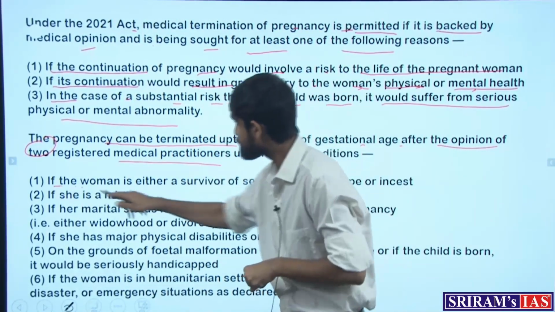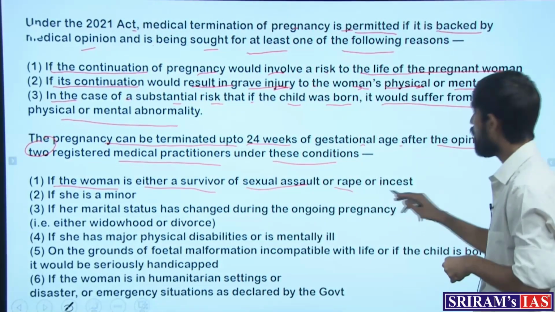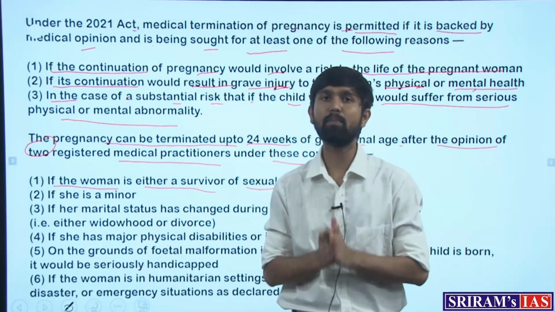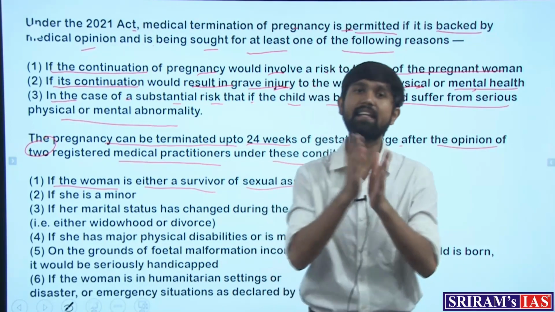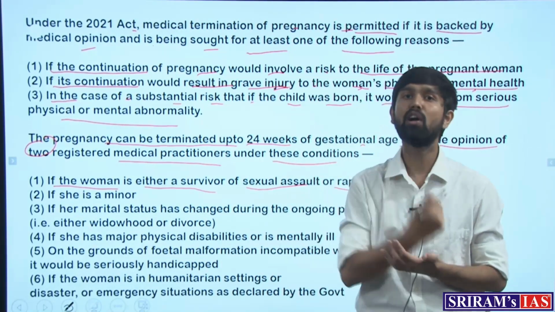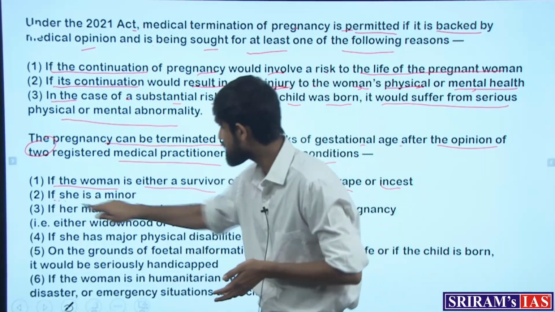If the woman is a survivor of sexual assault, rape or incest, it can become a ground for termination of pregnancy even beyond 20 weeks and up to 24 weeks. Second, if she is a minor.